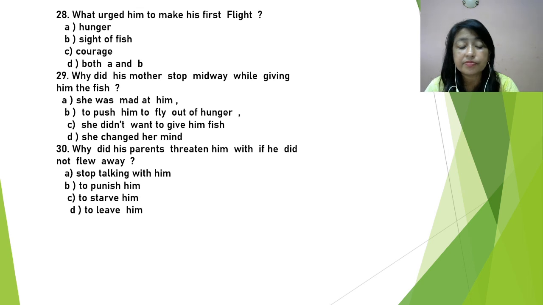So, these are some of the multiple choice questions from this chapter. If you go through a thorough study of this chapter, you will definitely get lots of multiple choice questions related to this chapter. So I think, as now the question pattern has changed, there will be multiple choice questions. So I would prefer you students read the chapter thoroughly.